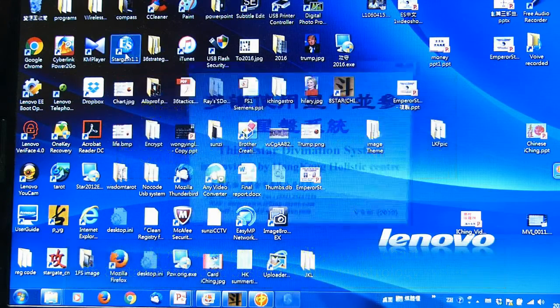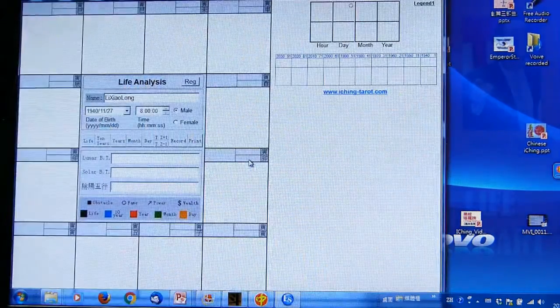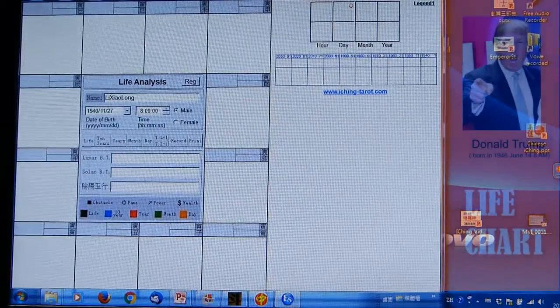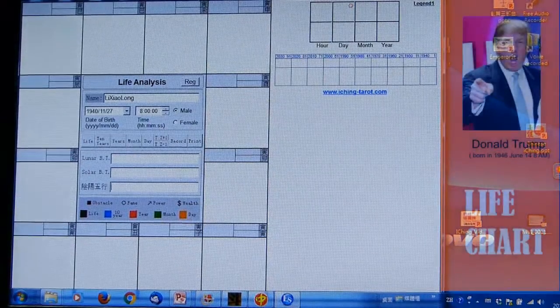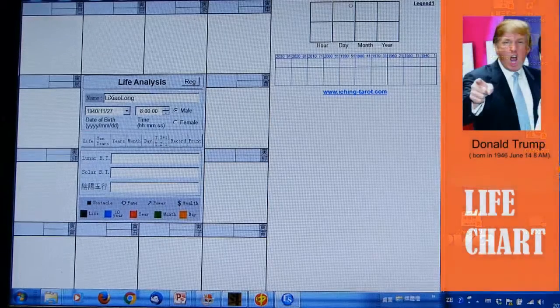Just double click the icon. Immediately you will see the templates appearing, and then click again, and the software will appear in front of you. Now, according to the information that we got from the internet, Donald Trump's birth information is as follows.